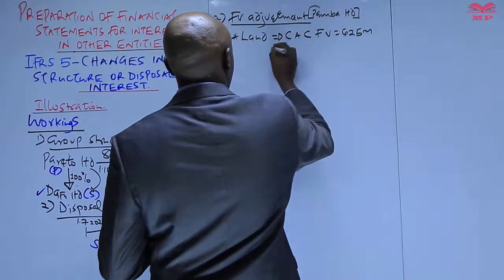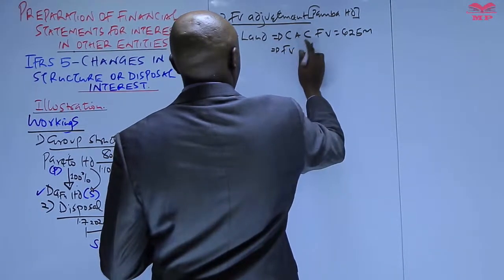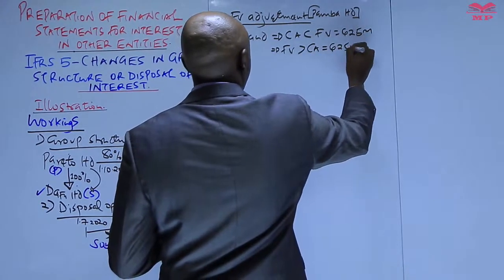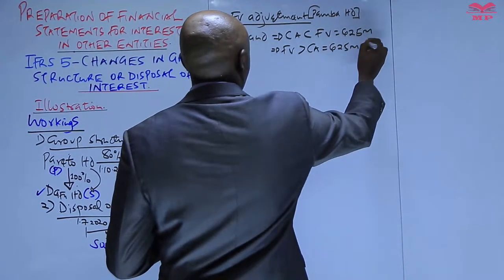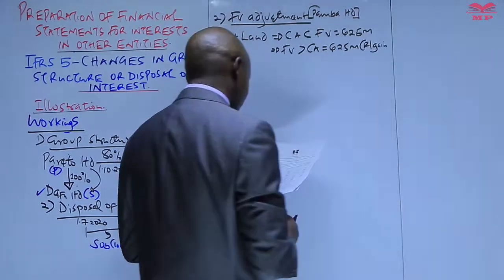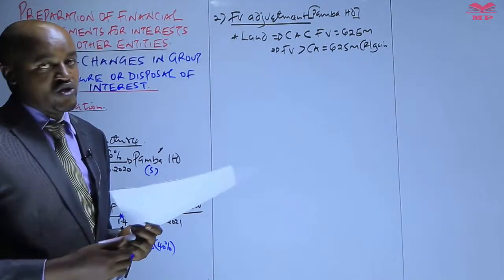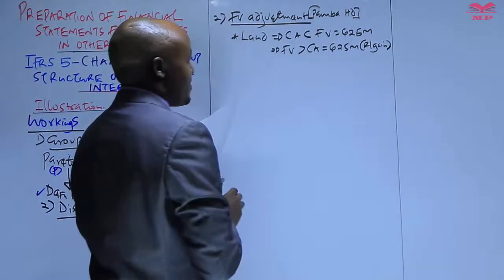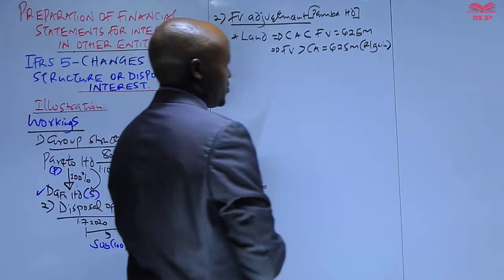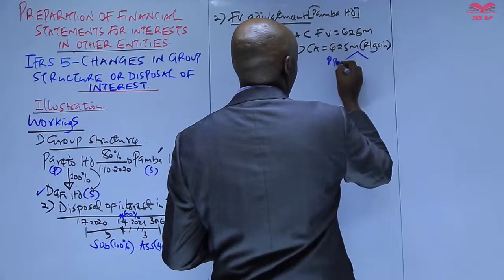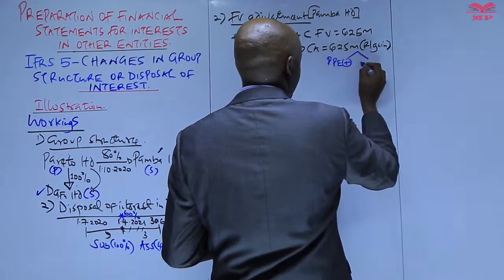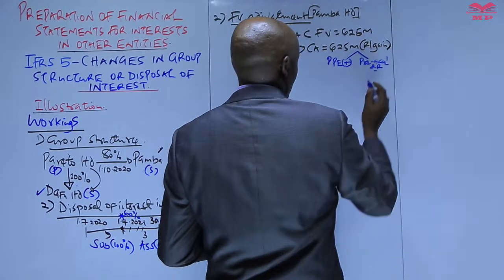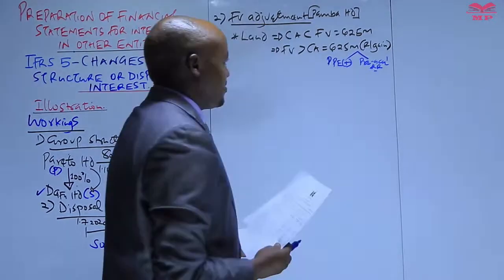In other terms, we can say that the fair value, we start with the fair value, was greater than the carrying amount by 625. So automatically, what is this? This is the revaluation gain. And this particular revaluation gain, which occurred on the date of acquisition, was not accounted for by Paba. So therefore, in preparing the consolidated statement of financial position, number 1, we add it to the group PPE, and number 2, we treat it as a pre-acquisition revaluation reserve.